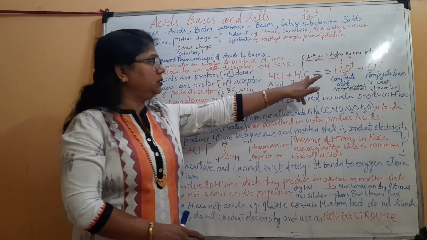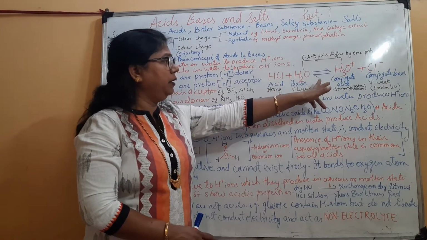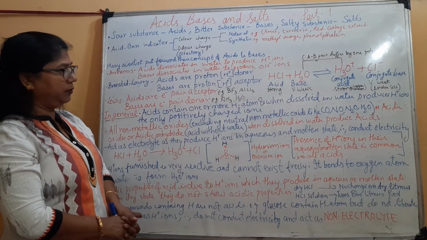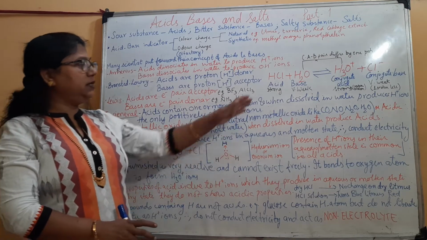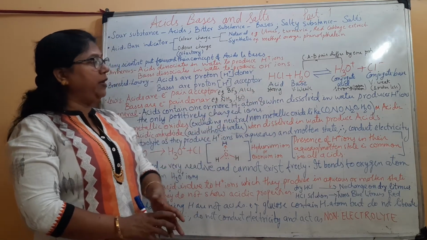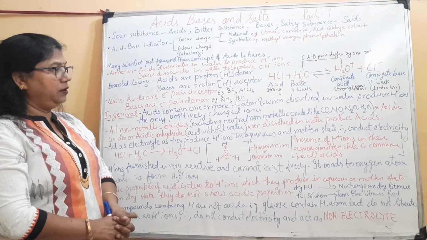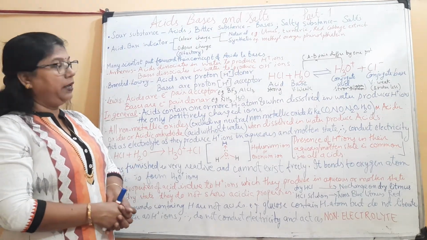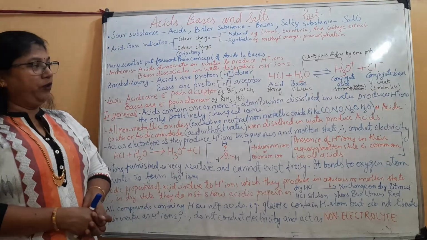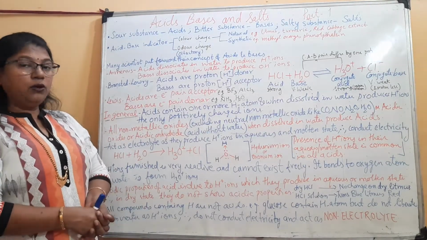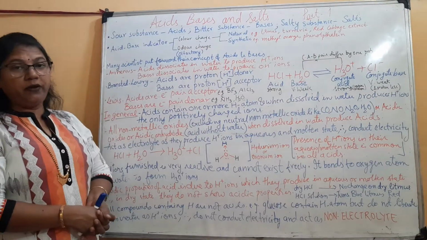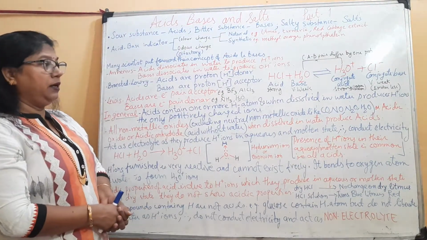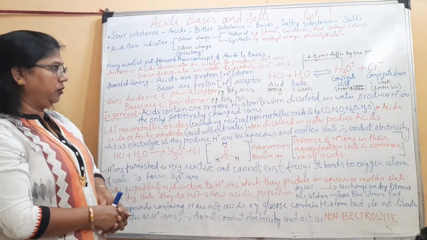The two species which differ by one proton are called a conjugate acid-base pair. Now, if the acid is strong, its conjugate base will be very weak, and vice versa. That is, when the acid is strong, its conjugate base will be very weak. Always the conjugate acid exceeds by one proton and the conjugate base is lacking one proton.